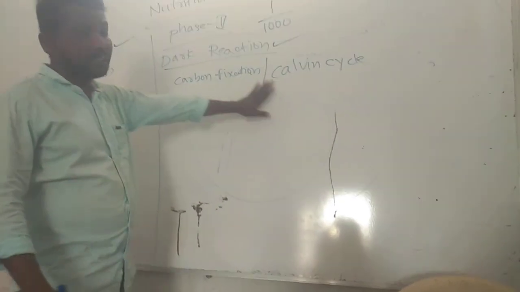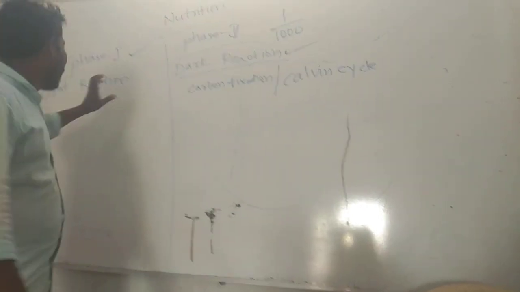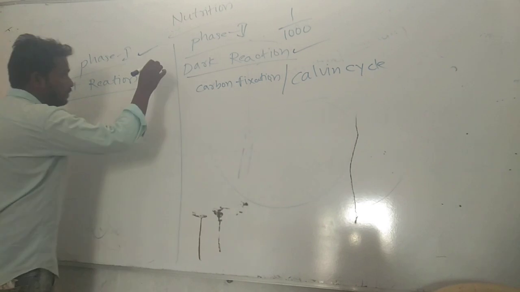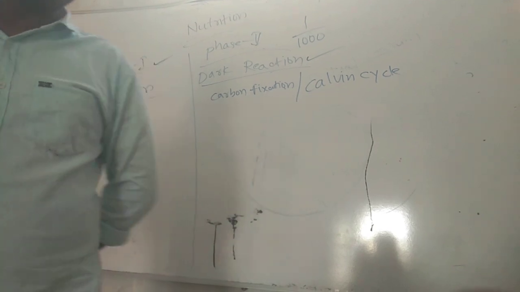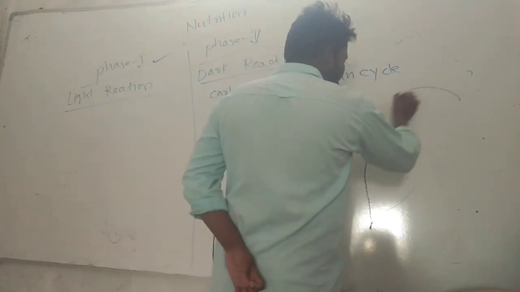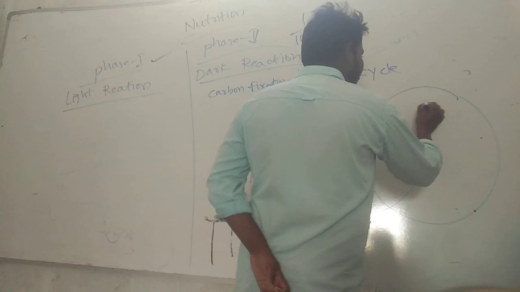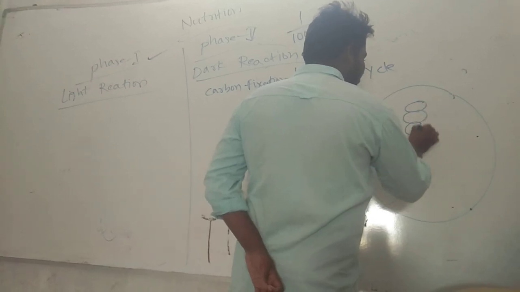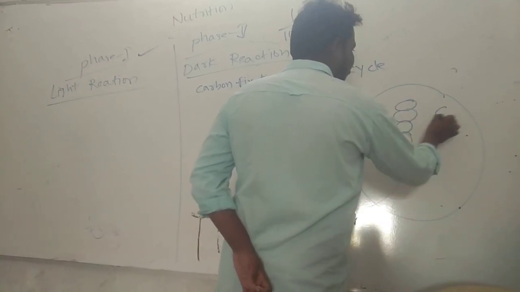So that is the name of the cycle. Which is important? Light reaction is very important. So what is the light reaction? It is a combination of a series of reactions. If you take the chloroplast, there are some stack-like structures. What is it?